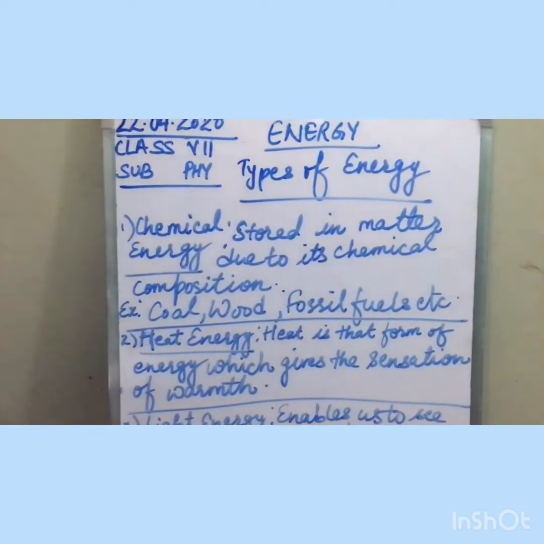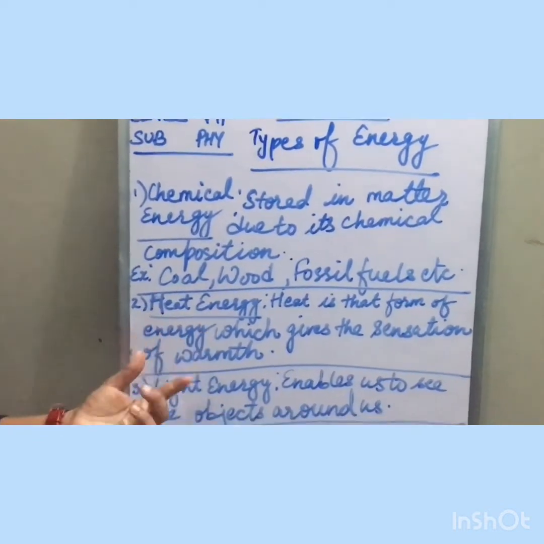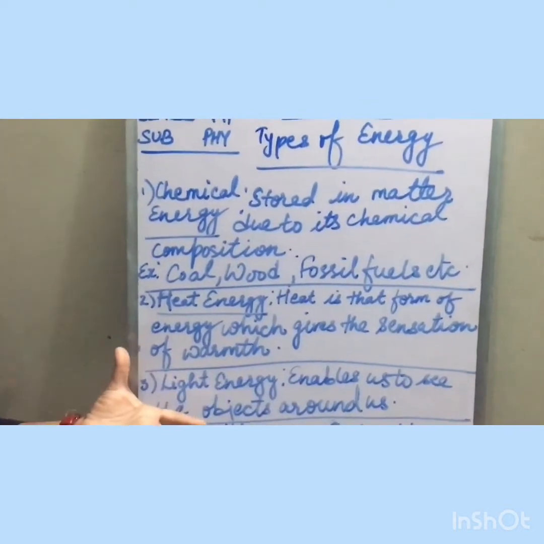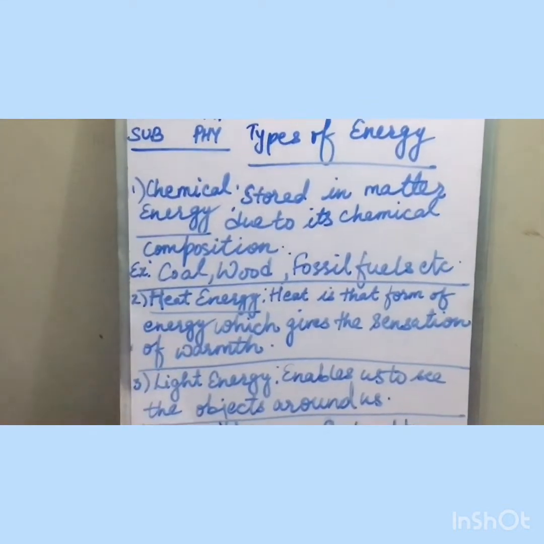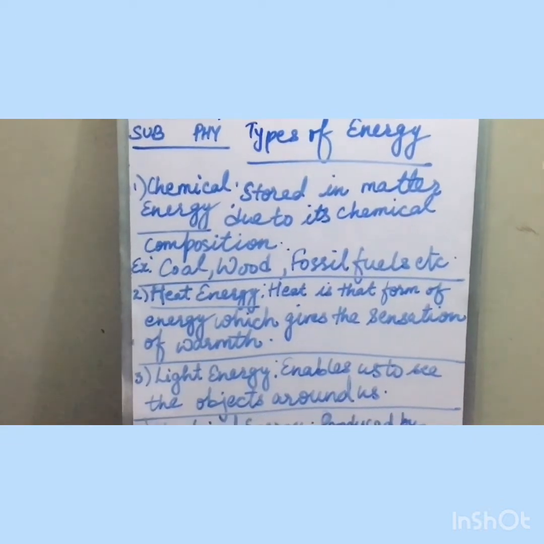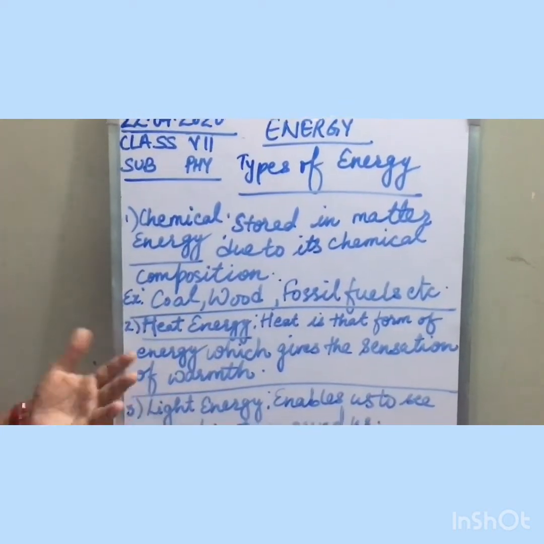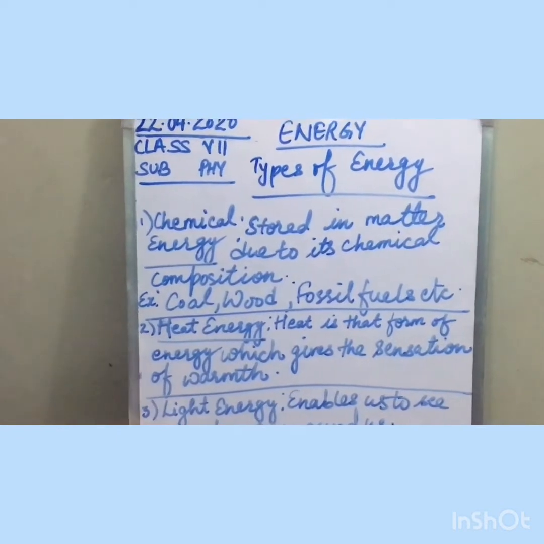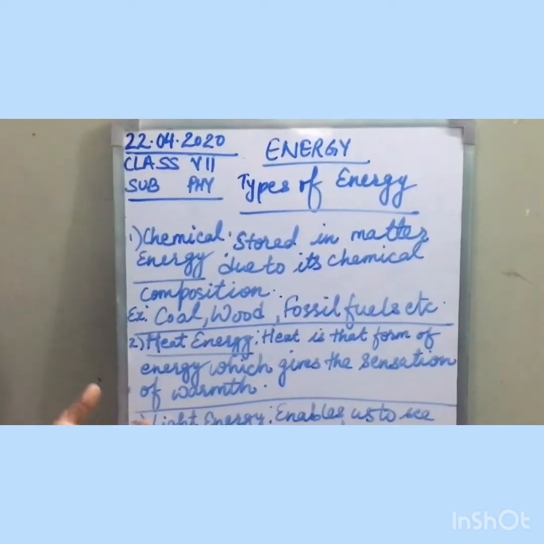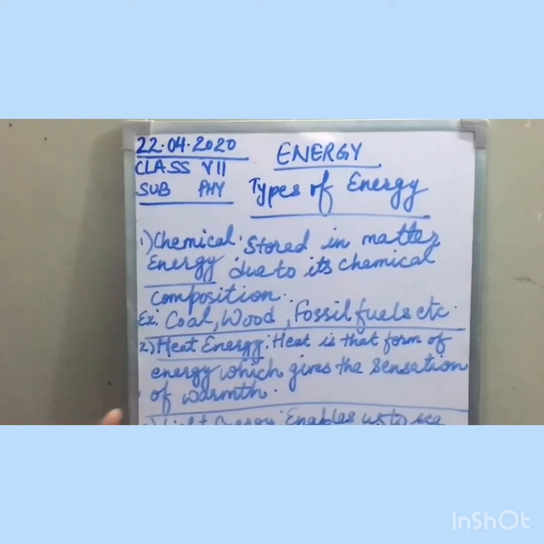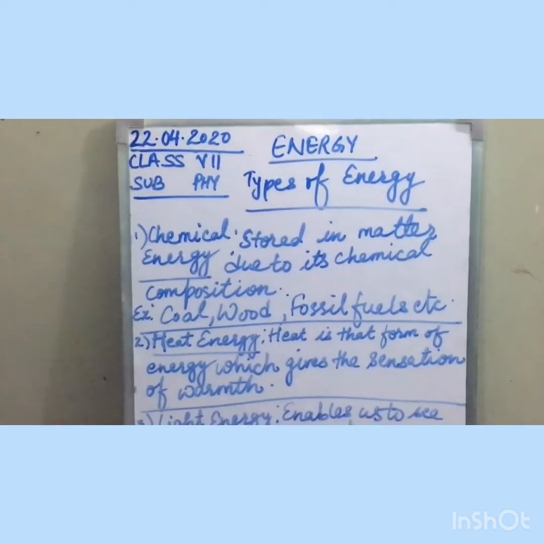Second is heat energy. What is heat energy? Heat energy is also known as thermal energy. Heat is that form of energy which gives us the sensation of warmth, by which you feel hot. That is called heat energy. For example, a gas burner and a heater give heat energy. We use heat energy in many ways. For example, to keep ourselves warm in winters we use heaters, and likewise we boil water during winters, which also uses heat energy.